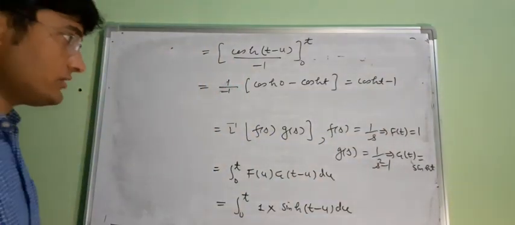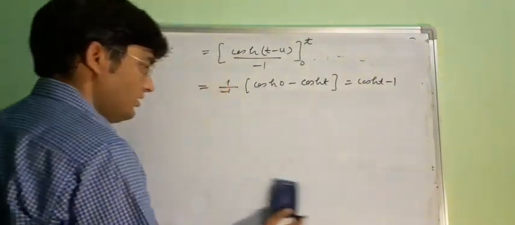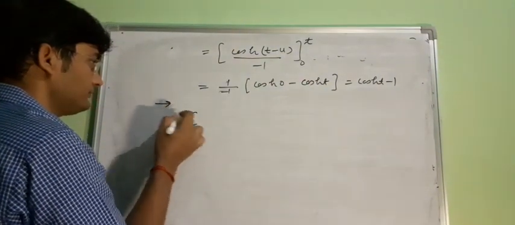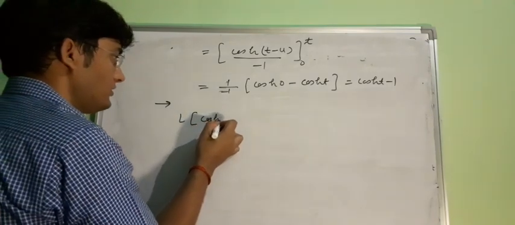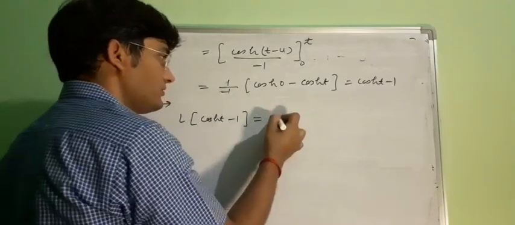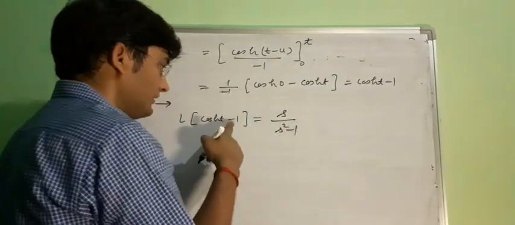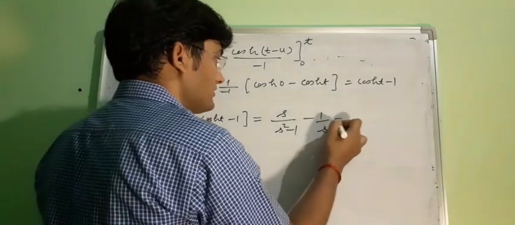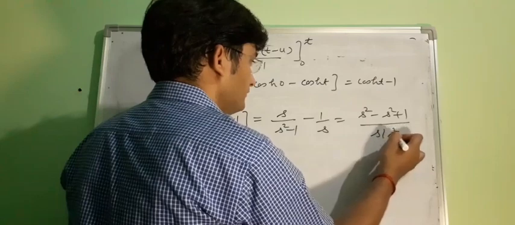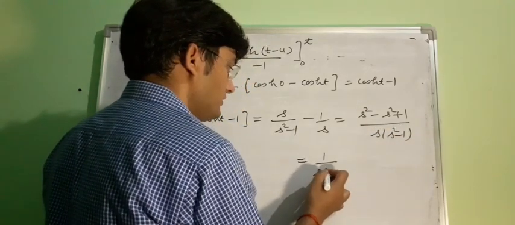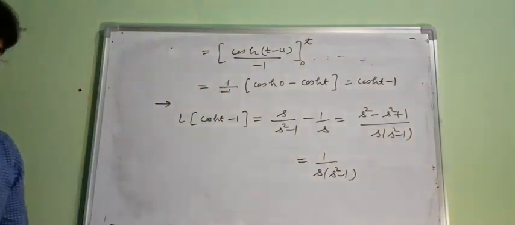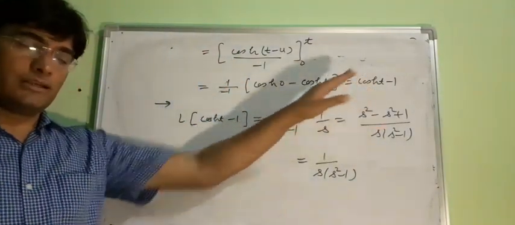We can cross check whether this answer is correct or not. For that, let us find out its Laplace transformation. Let us find out Laplace of cos hyperbolic t minus 1. So the Laplace of cos hyperbolic t is s upon s square minus 1, and the Laplace of 1 is 1 by s. So you can see that this is 1 upon s into s square minus 1, which was your question. So we can see that our answer is correct.